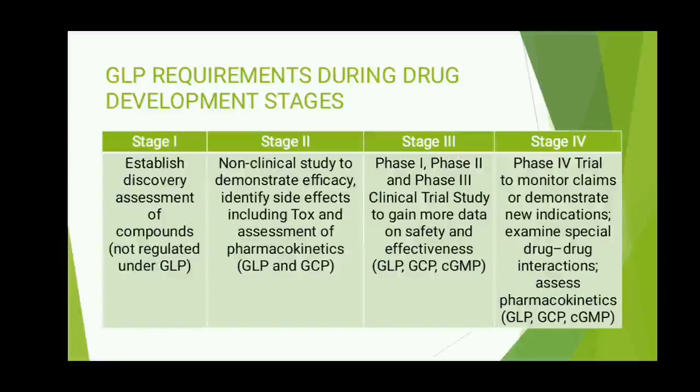Now, let us see GLP requirements during drug development stages. You can see here that there are 4 stages. So, what happens in stage 1? In the first stage, the discovery of potential new drug products is neither covered by a regulatory standard nor are studies demonstrating proof of concept. This area may well require some international standards or guidance documents in the future.